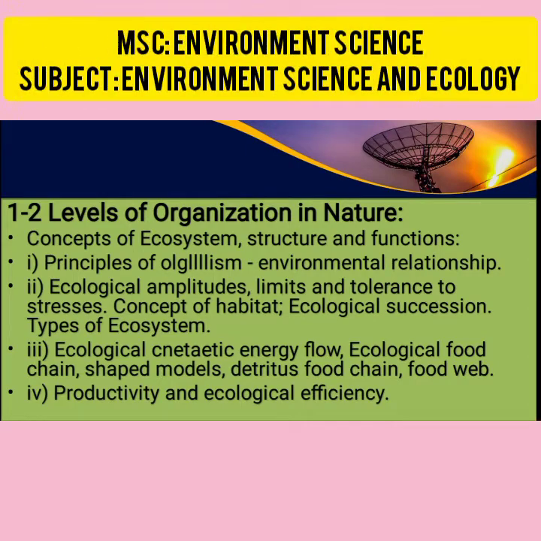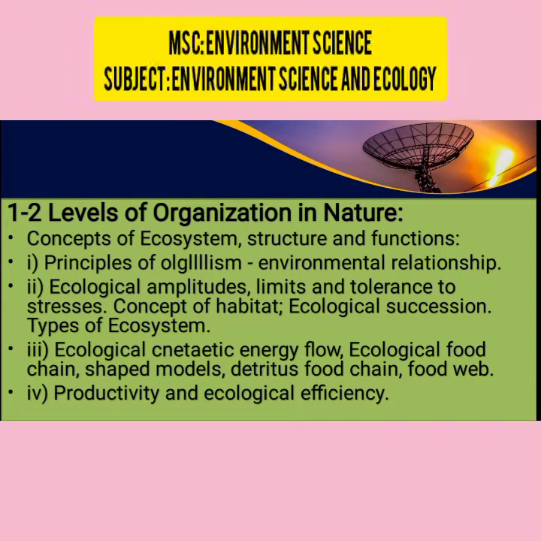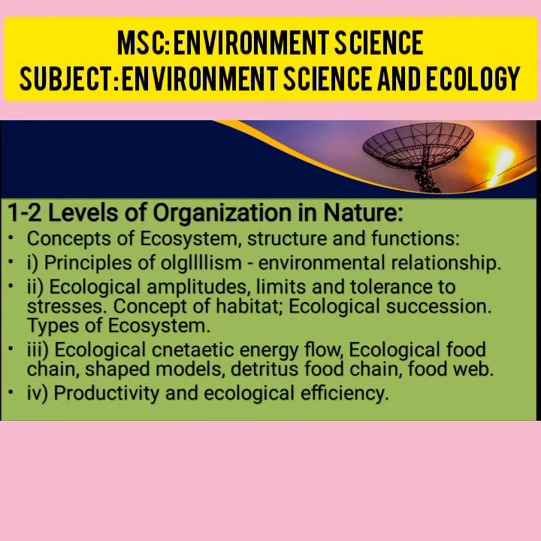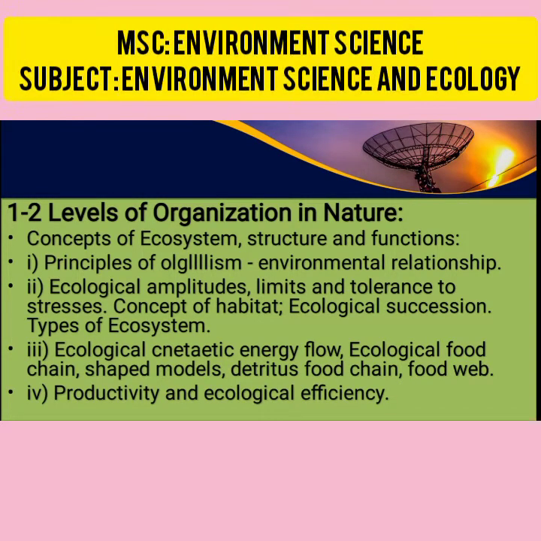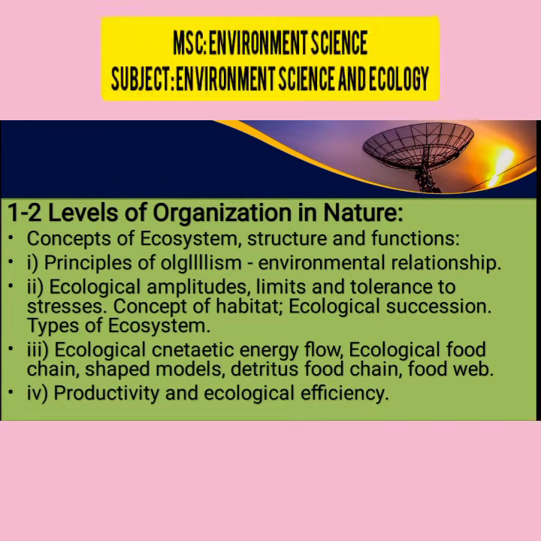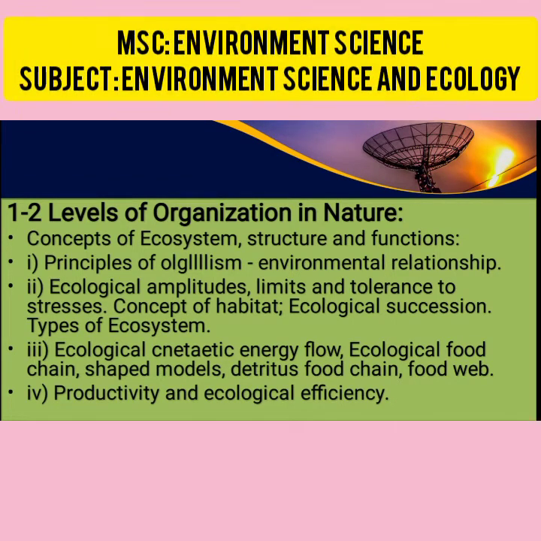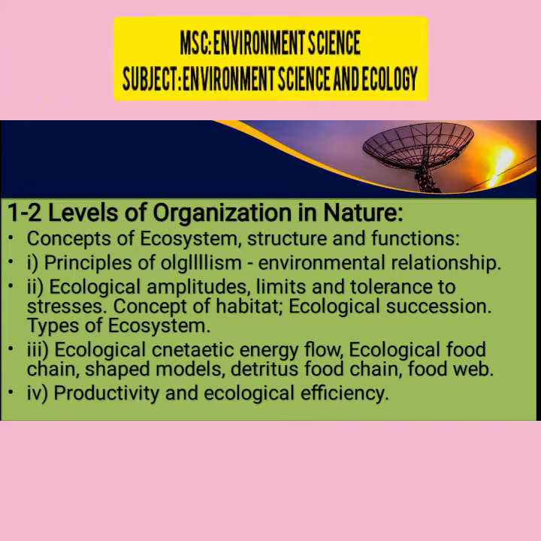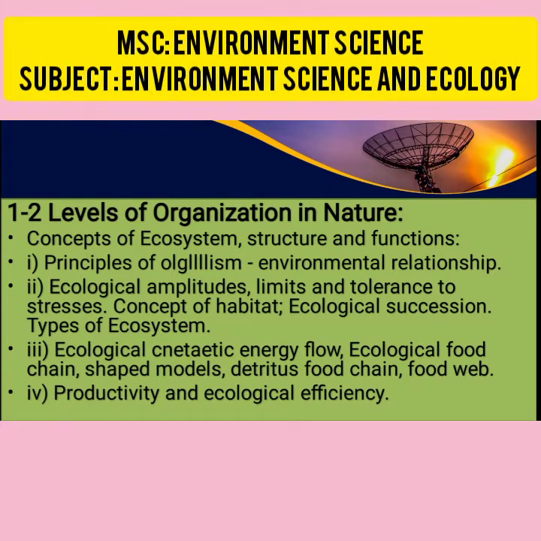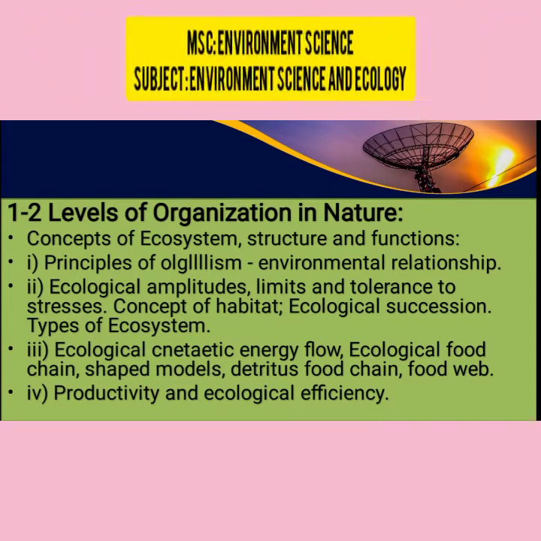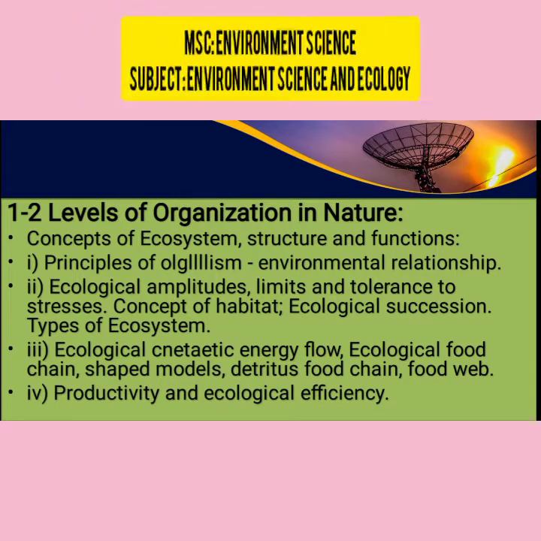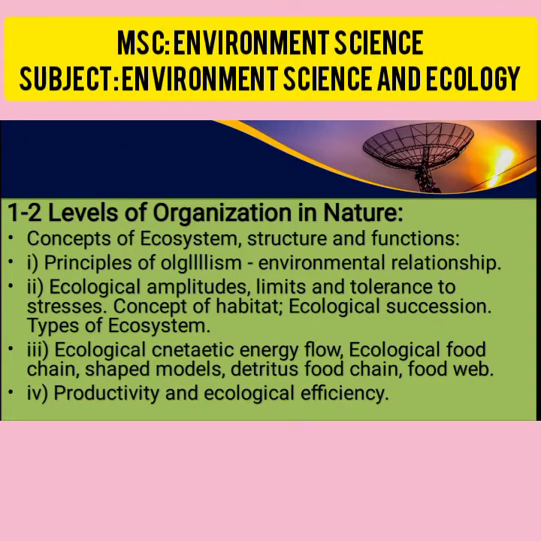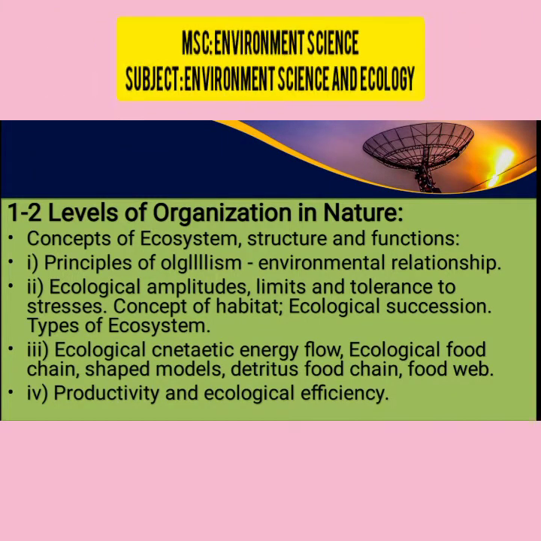Then limits and tolerance, stresses, concept of habitat, ecological succession, types of ecosystem. Ecological energy flow, ecological food chain, shape models, detritus food chain, food web. Those are the concepts we are going to see in this chapter. Then productivity and ecological efficiency. Productivity is how any ecosystem produces, and how energy is saved or efficiently used, that we are going to see in this point.